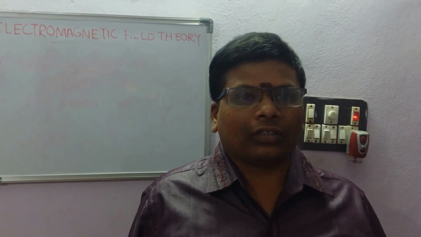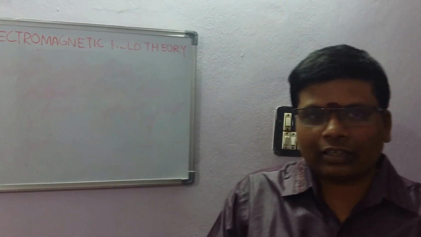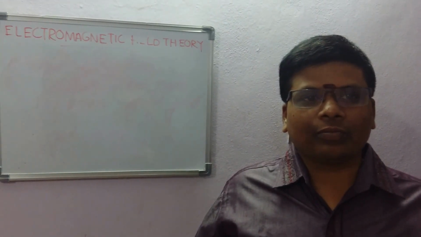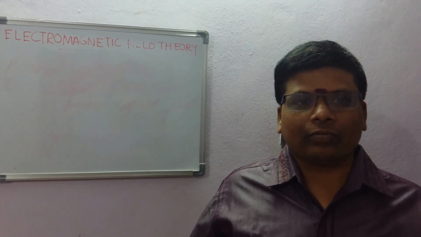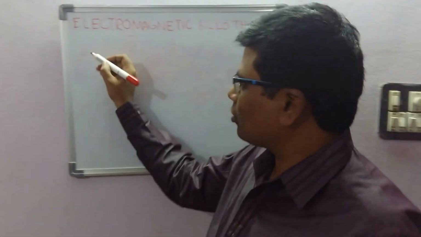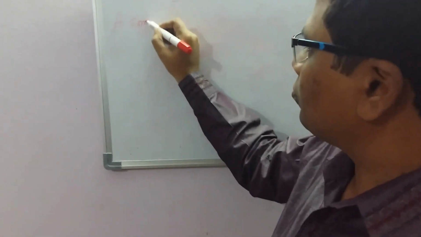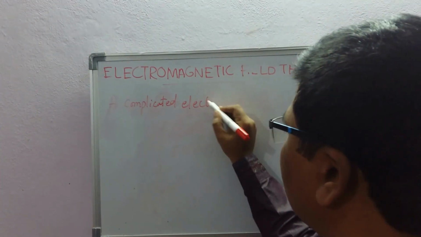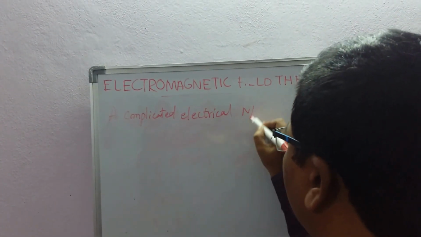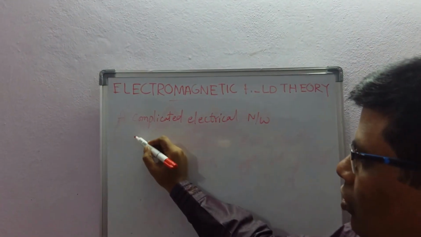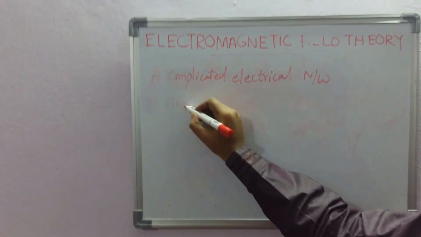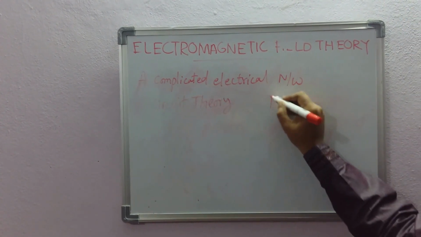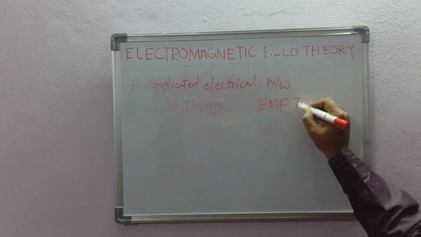So a complicated electrical network can be solved by using circuit theory approach or electromagnetic field theory approach.